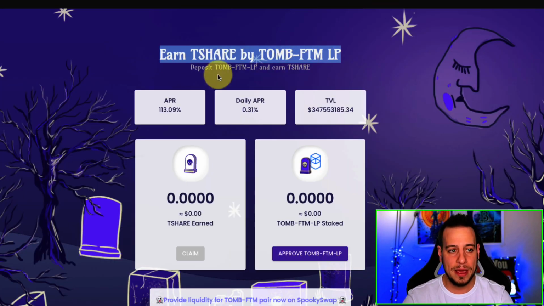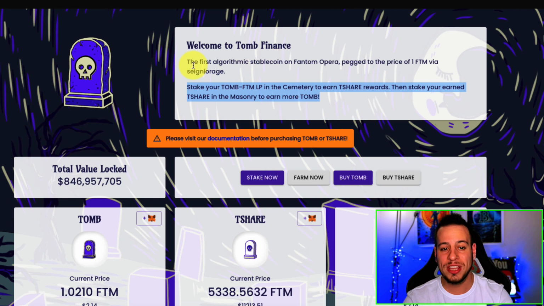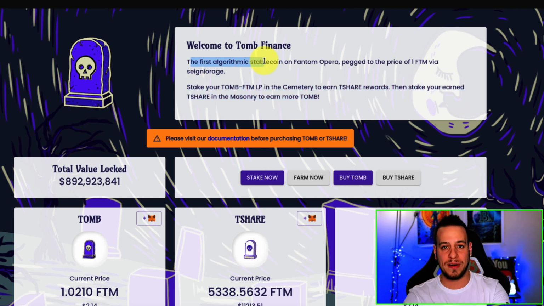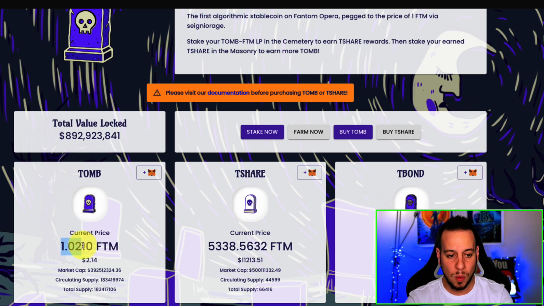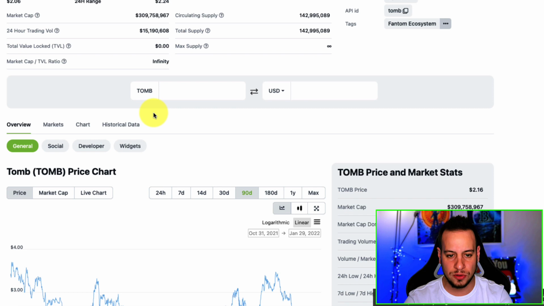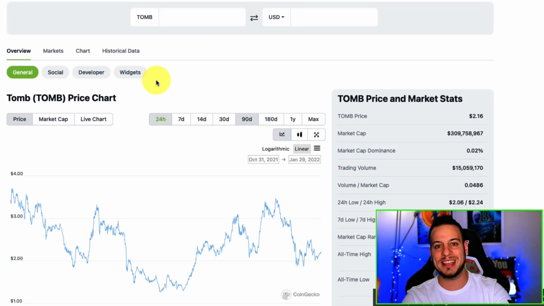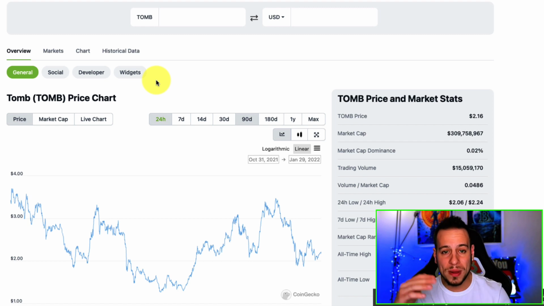TOMB Finance is basically an algorithmic stablecoin that is pegged to the Fantom price. So you can see right now, one TOMB is worth 1.02 Fantom. And if you look at a chart of TOMB and Fantom, basically all the TOMBs are backed by Fantom, and it's algorithmically pegged to the Fantom. So TOMB and Fantom are supposed to be at the same price all the time.